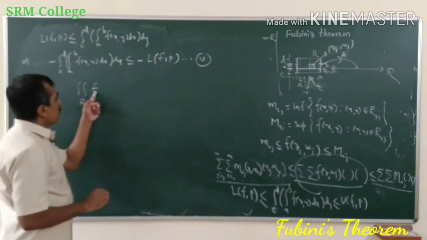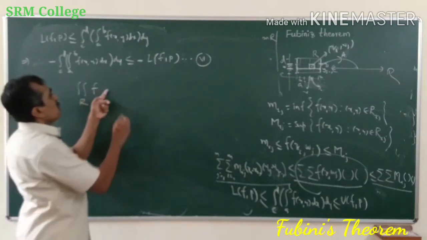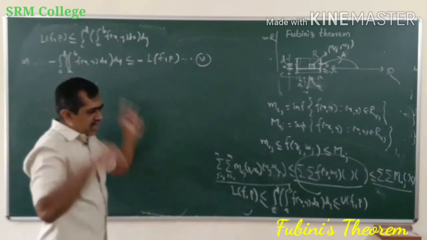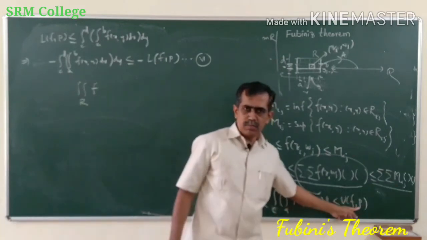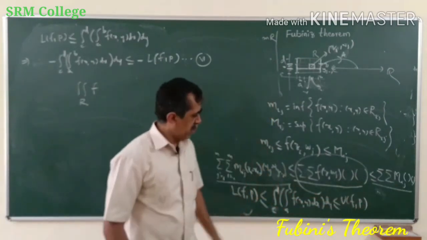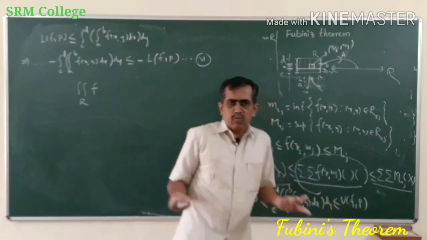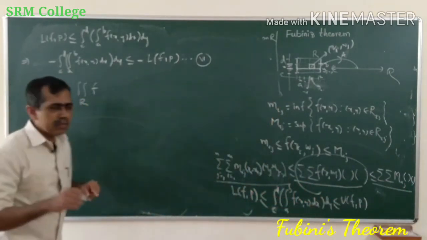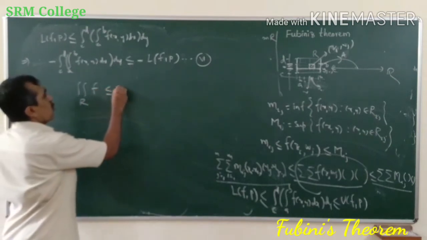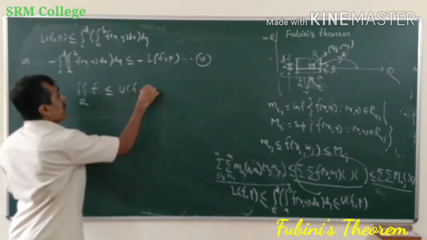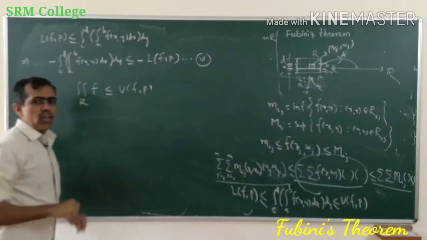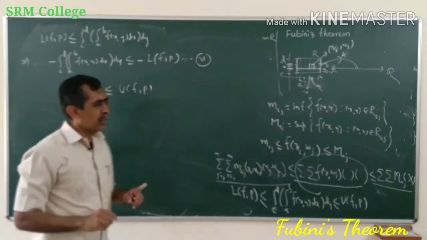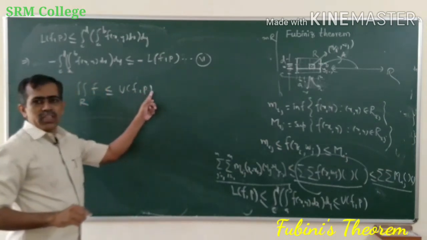U(f,P) is also an upper sum, and the double integral of f over R is the smallest upper sum. Therefore, this is less than or equal to any upper sum, because it is the smallest upper sum.